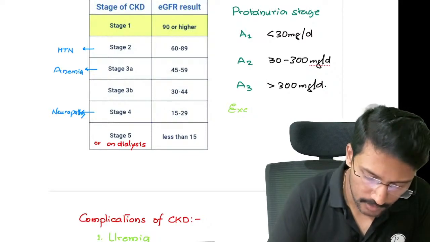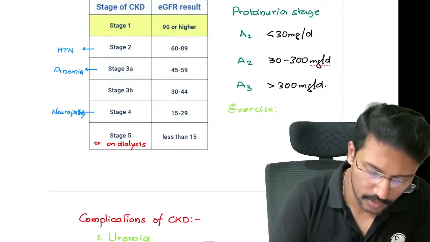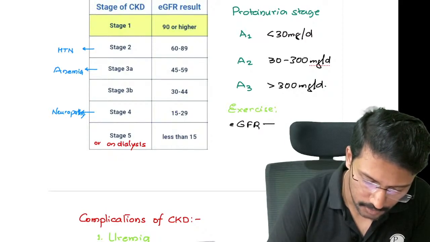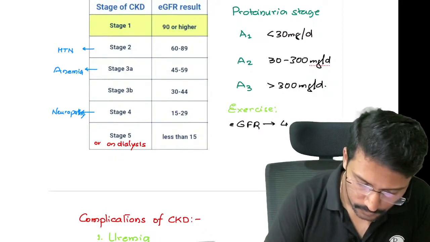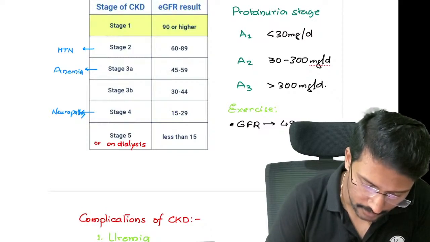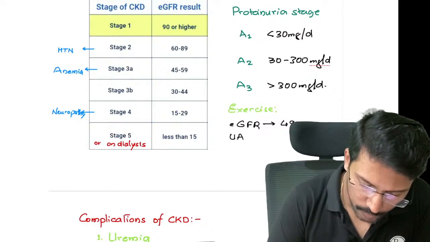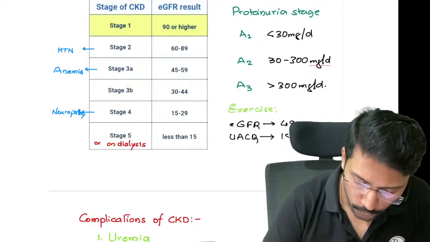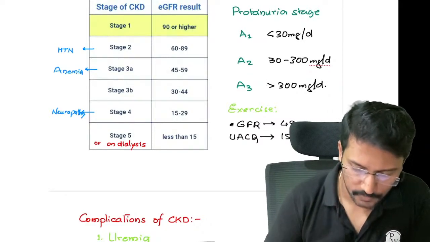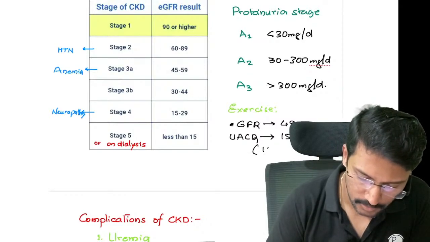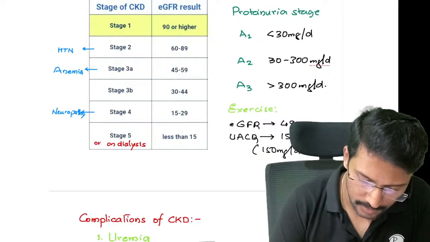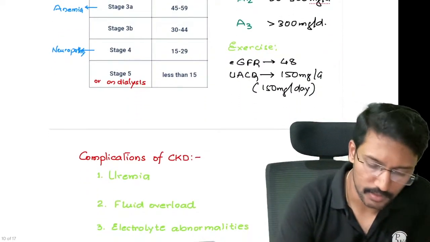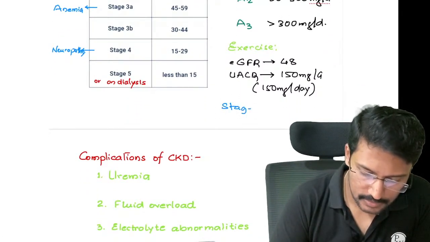Okay, so we will have one number, and I want you to give the stage for this patient, right? The patient's estimated GFR is 48, and his urine albumin creatinine ratio, or the 24-hour urine protein, is 150 milligrams per gram of creatinine, or in other words 150 milligrams per day. Okay, so now what should be the stage of this CKD?